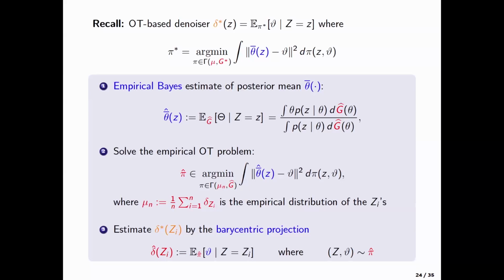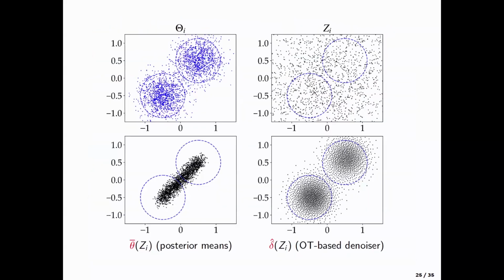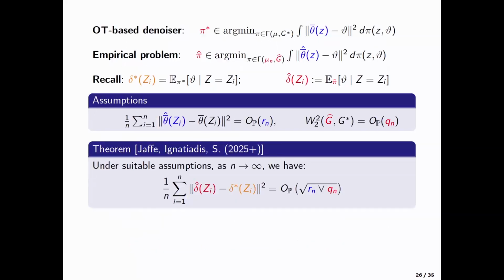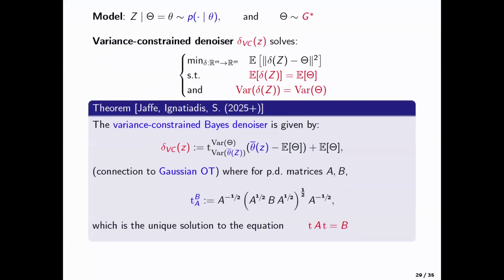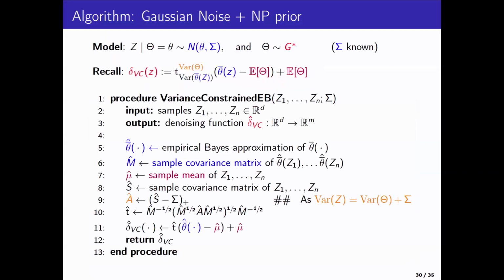And of course, then you can study it theoretically, and I can show you a figure. So this was the same figure. Now I have replaced delta star by delta hat, which estimates the prior by a smooth NPMLE, and then gives you the estimated denoised points. Okay. So again, you can talk about rates and so on. I don't have time for this. You can talk about the variance constraint problem. This also supposedly has a nice solution through Gaussian optimal transport, which is much simpler to estimate. I cannot give you all the details.